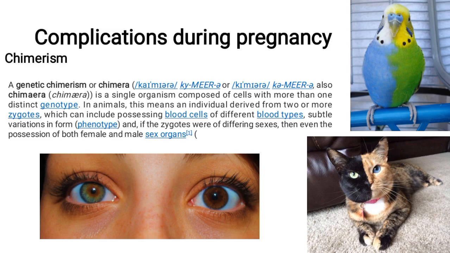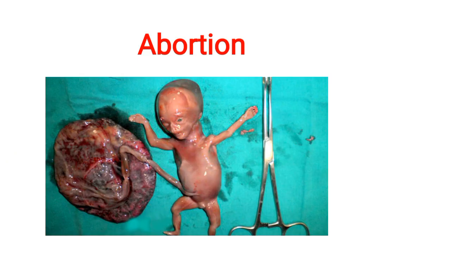In animals, this means an individual derived from two or more zygotes, which can include possessing blood cells of different blood types, subtle variation in phenotypes, and if the zygotes were of different sexes, then even the possession of both female and male sex organs. And this is a very big complication. Even the sex organs may be different when the individual is of more than two zygotes.